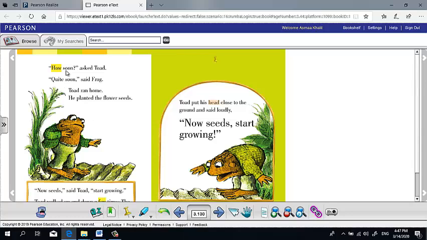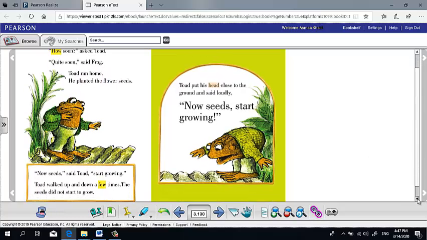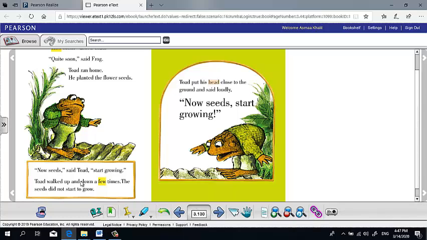"How soon?" asked Toad. "Quite soon," said Frog. Toad ran home. He planted the flower seeds. He planted what? The flower seeds. "Now, seeds," said Toad, "start growing." Toad walked up and down a few minutes. The seeds didn't start to grow. Toad put his head close to the ground and said loudly, "Now seeds, start growing!"